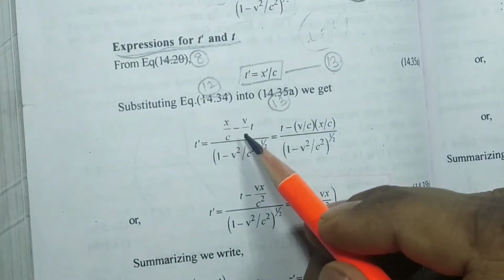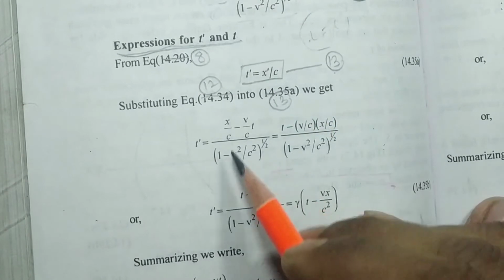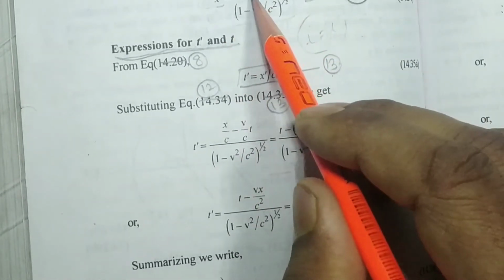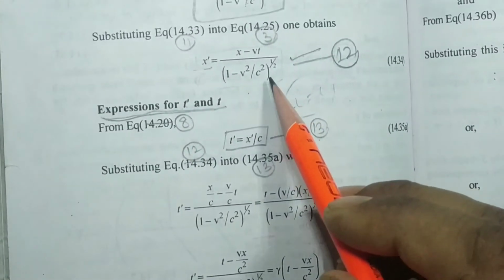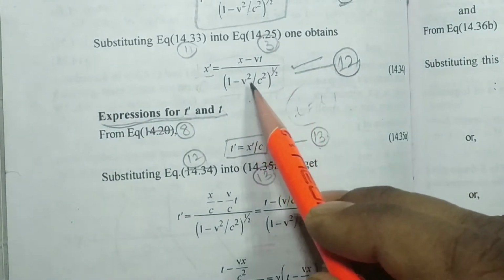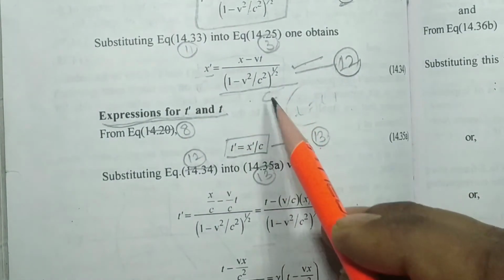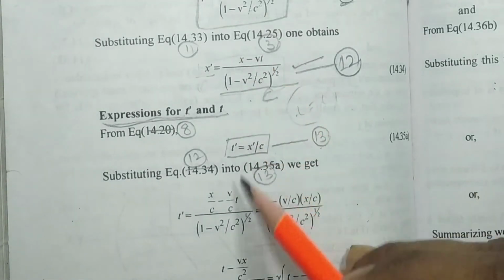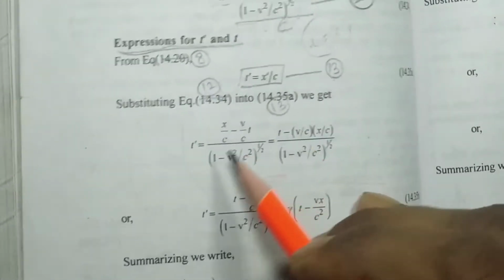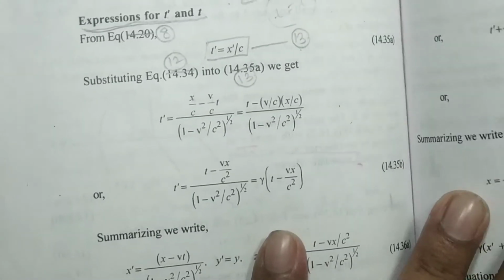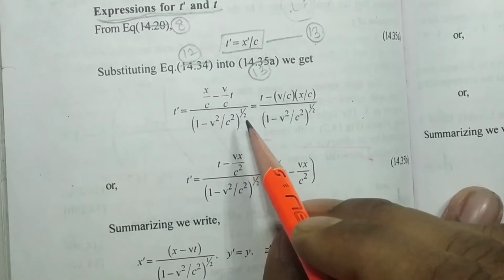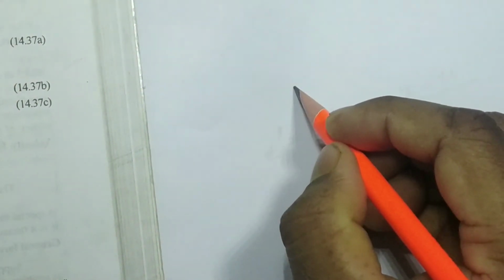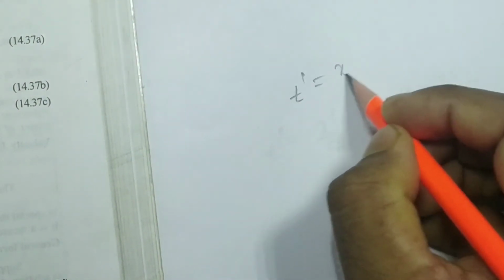Again I am explaining: t dash is nothing but x dash by c.